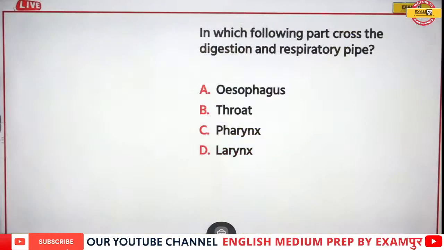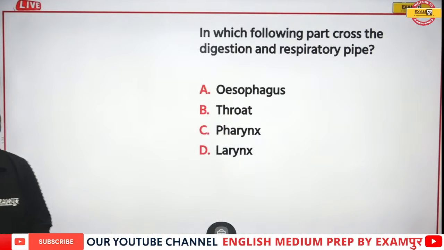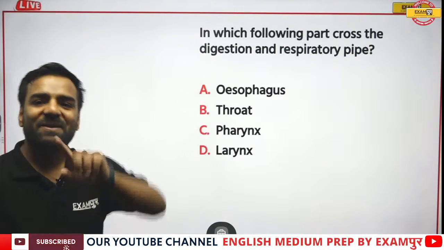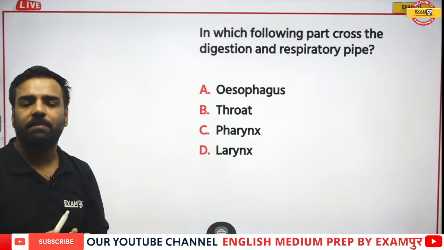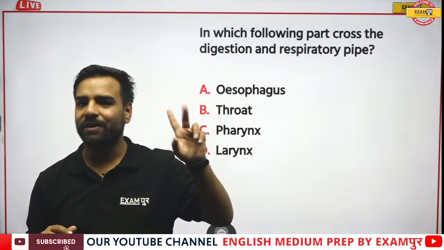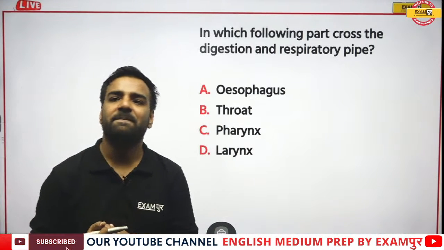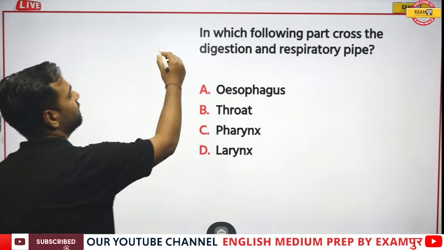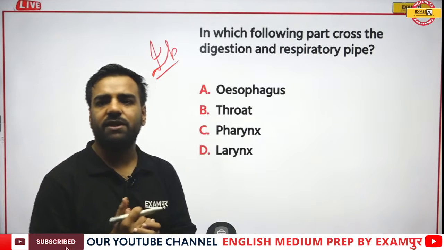Moving forward now, there's a question: in which of the following parts do the digestive and respiratory pipes cross? Let's see who can give this answer. Ilma, you will get it, I'm telling you. Waiting for the answer. This is common between digestion and respiration. We discussed it when we were discussing the esophagus. Now, just relate it and tell me the answer. Important one, previously asked. Please give the answer in a super fast manner.